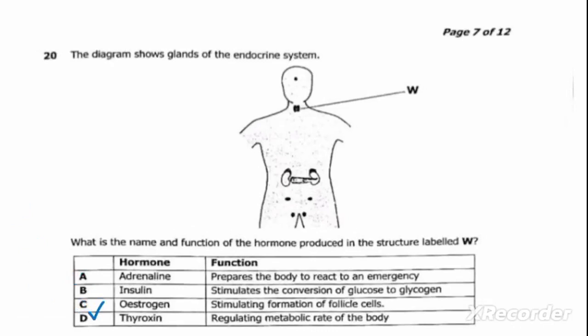The hormone that is being produced from the structure labeled W is thyroxine. And what is the function of thyroxine? It regulates the metabolic rate of the body.